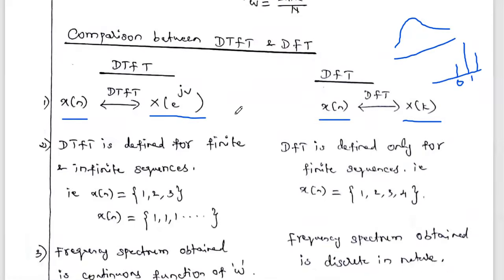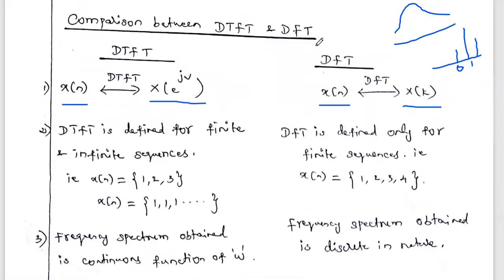The next thing is the comparison between the DTFT and DFT. It is an important 2-mark question: what is the difference between DTFT and DFT? The DTFT of the input sequence x of n is called capital X of e power j omega. In the DFT, the DFT of the sequence x of n is indicated as capital X of k. Instead of e power j omega, we put k.